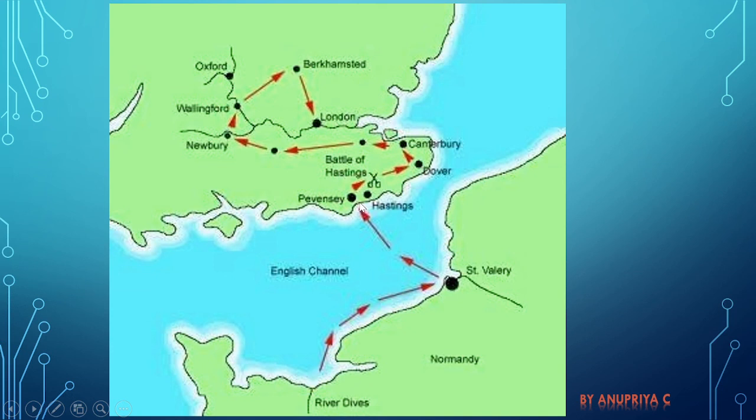This is Hastings. They were very successful in attacking, because if you look at where the Angles, Saxons and Jutes came from, they had a wide sea to travel. While if you look at how William of Normandy came, there is only a very small area between France and England as far as sea is concerned. So they were very successful in attacking England and taking it over.